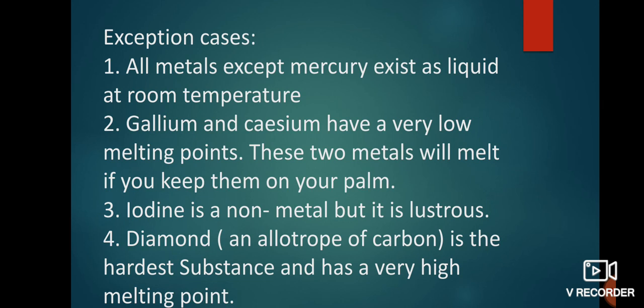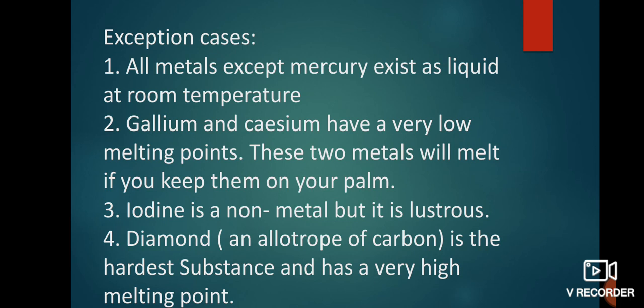The next exception case is iodine. It is a non-metal, but it is lustrous, whereas generally non-metals are dull in nature. The next exception case is diamond. It is one of the allotropic forms of carbon. Carbon is a non-metal that can exist in different forms, and each form is called an allotrope.